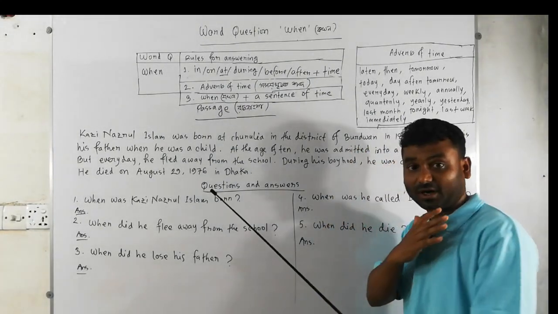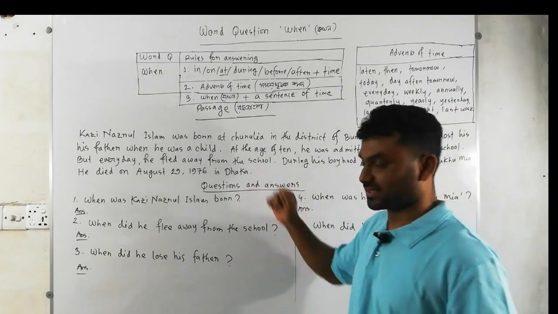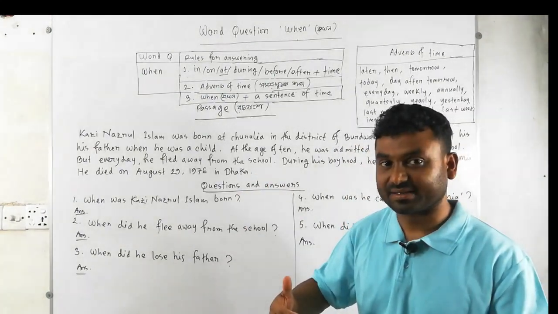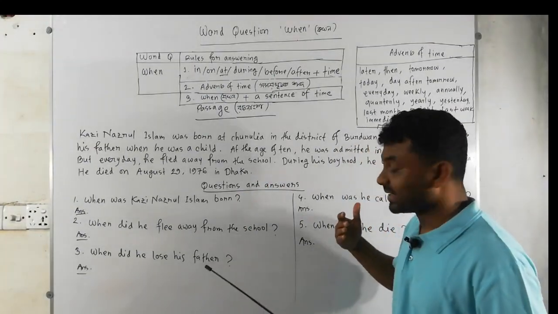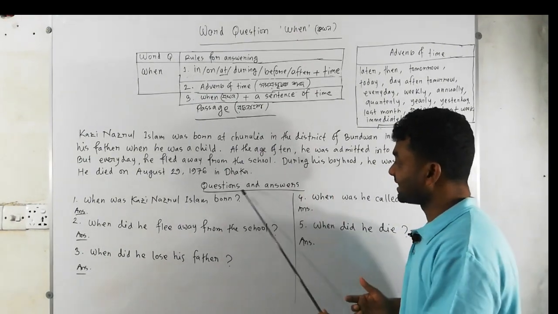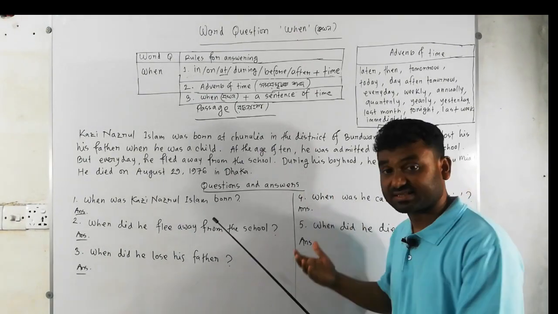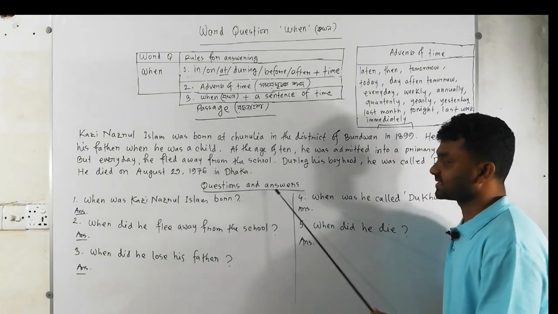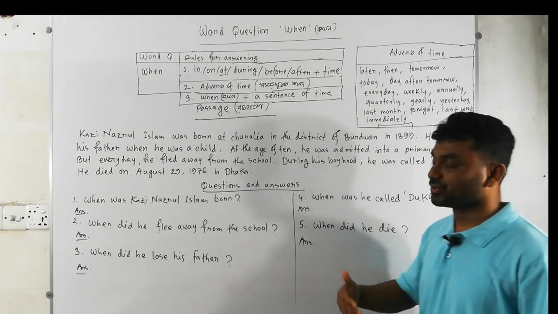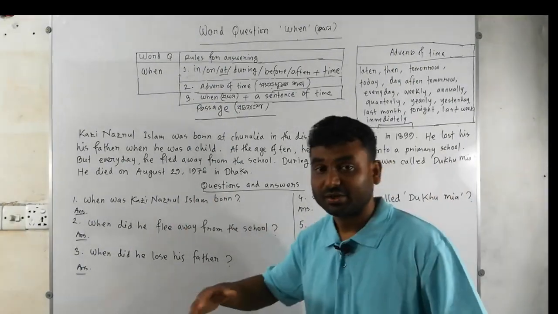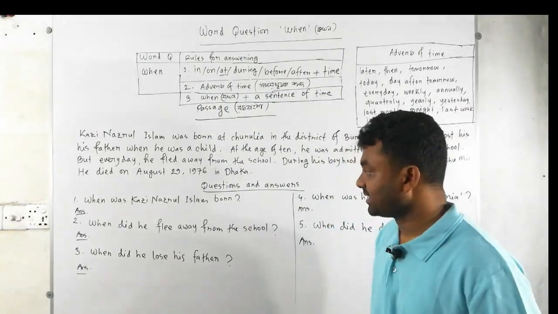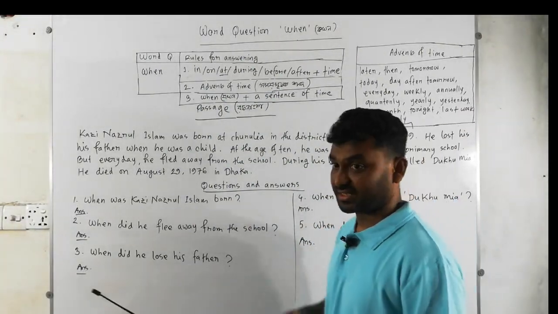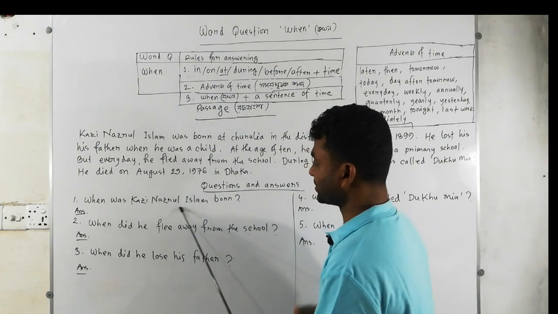Okay, I have already finished reading through the passages. Now we're going to be ready to answer these questions and answers. Okay, get ready. This is the next item, questions and answers. How to answer the wh-questions well, we're going to learn it. So be careful. The first question is, when was Qazi Nazrul Islam born?